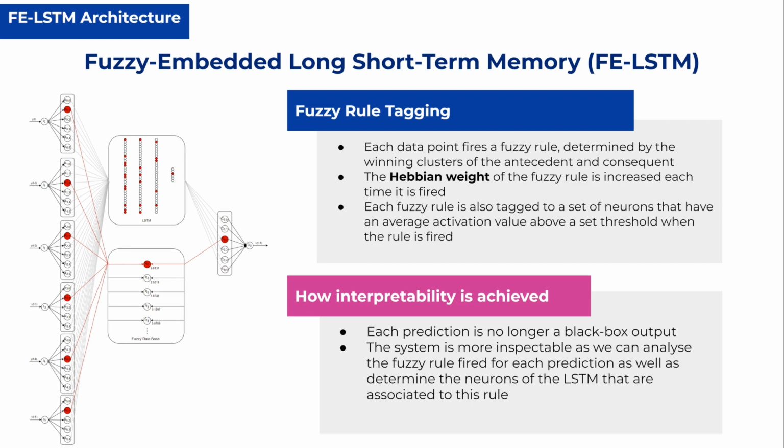But how exactly does FE-LSTM achieve interpretability? This is achieved with fuzzy rule tagging. Each data point fires a fuzzy rule determined by the winning clusters of the antecedent and consequent. The Hebbian weight of the fuzzy rule is then increased each time it is fired. Each fuzzy rule is then tagged to a set of corresponding neurons that have an average activation value above a set threshold when the rule is fired. Thus, the system is no longer a black box, as we are able to inspect each rule fired and determine the corresponding neurons associated to the rule.